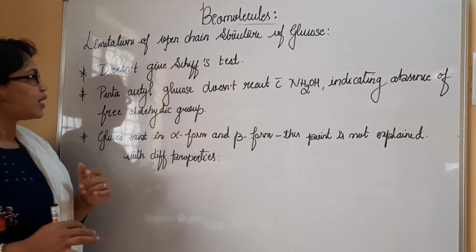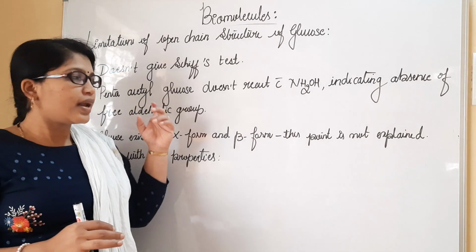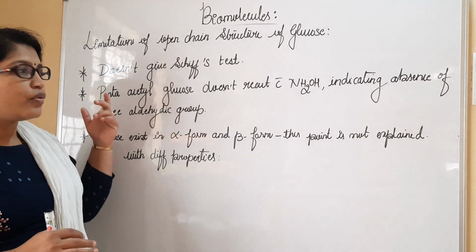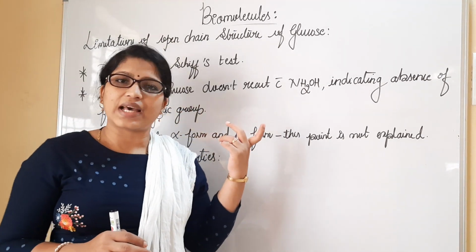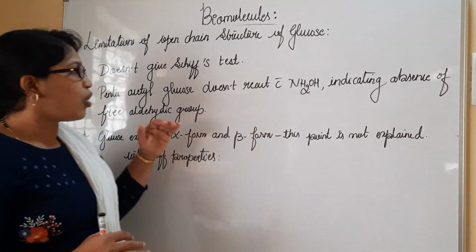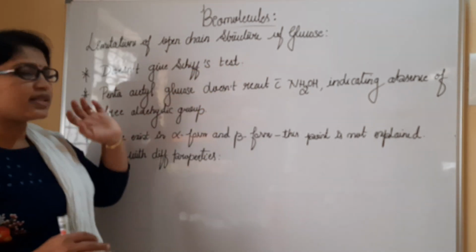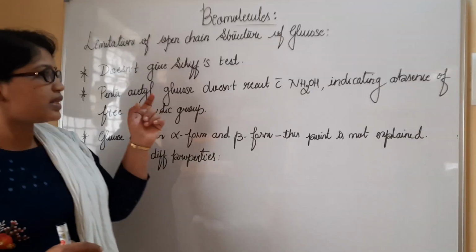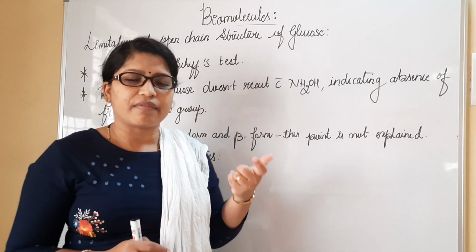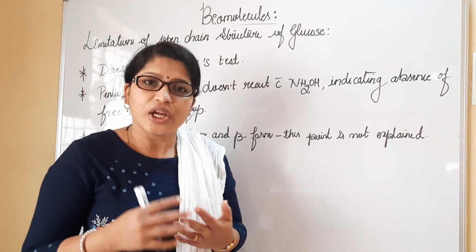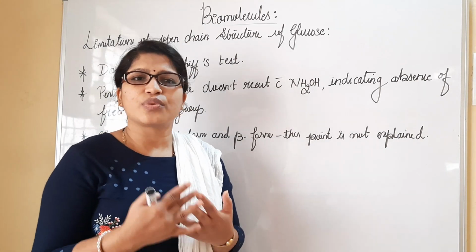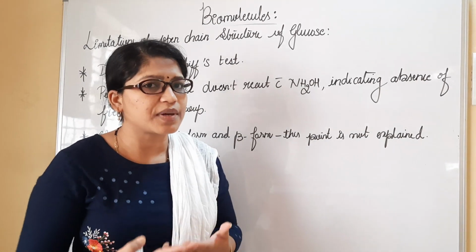The second point you can see here, when we have performed the reaction with acetic anhydride, we had obtained pentaacetyl glucose. That pentaacetyl glucose doesn't give, or it hasn't given any reaction with hydroxylamine. It would have actually given the reaction with the hydroxylamine to form the respective product.